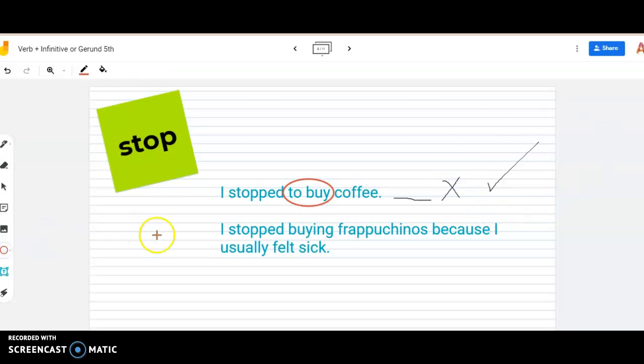But what happens if I say, I stopped buying frappuccinos because I usually felt sick? That means that I don't do it anymore. I don't do that because I usually felt sick of my stomach. Frappuccinos are delicious and they are coffee, but I don't do it. It's not a habit anymore. Okay, this is the difference between infinitive and gerund.